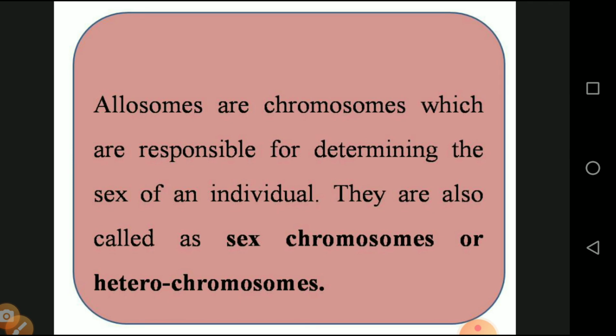And the allosomes are the chromosomes which are responsible for determination of sex of an individual. So allosome, which is responsible for sex determination, is the 23rd pair of the chromosome. They are also called sex chromosome or heterochromosome. Why are they called heterochromosome? Because the male consists of X, Y and the female consists of X, X. Based on these different criteria, the 23rd pair of chromosome is called heterochromosome or sex chromosome.